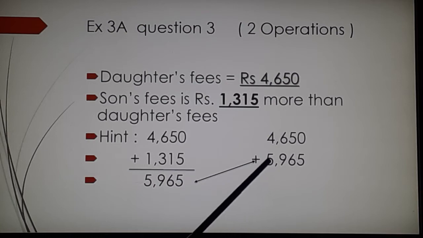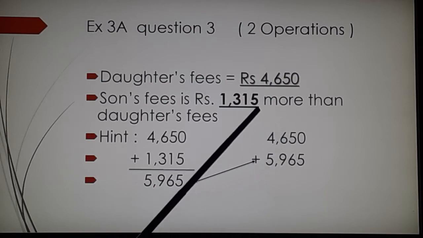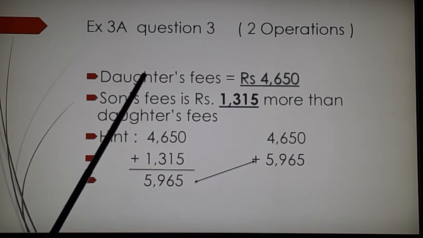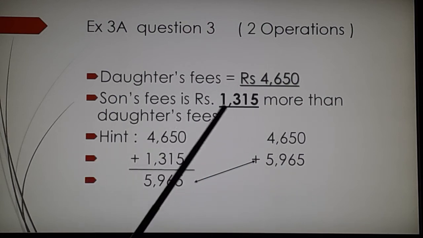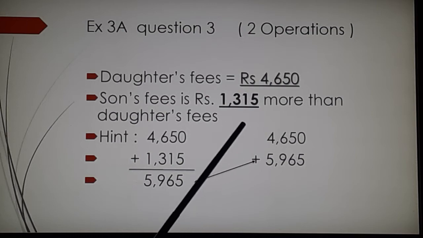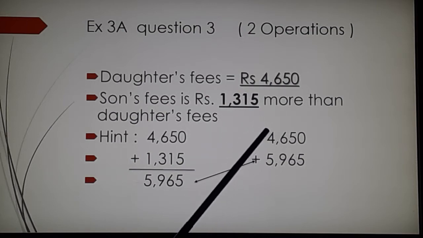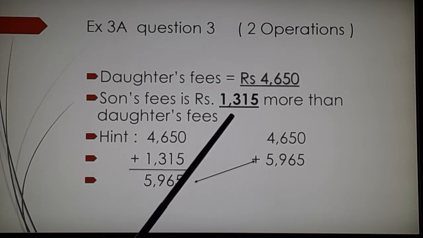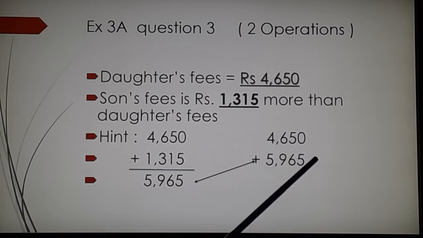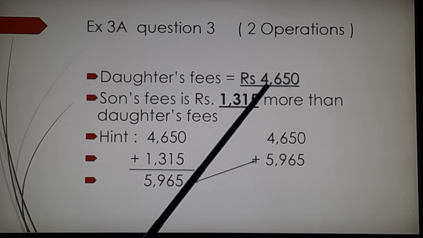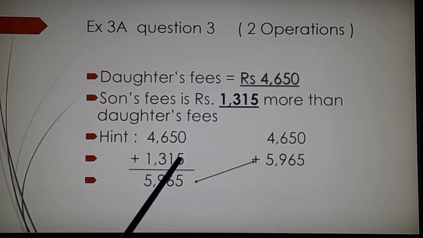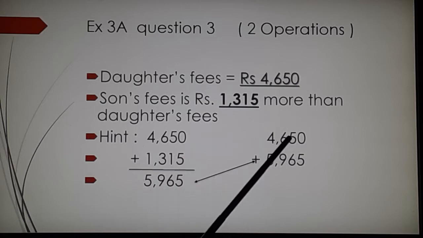Okay, children. This way we are going to read the question and then read and put what is given. If you go on writing point by point, what you call steps, then you understand better what to do. Because some children become very confused when they see 2-3 numbers and they will just simply add them and keep it. If you just add this and keep it, that means you got the son's fee and the daughter's fee.